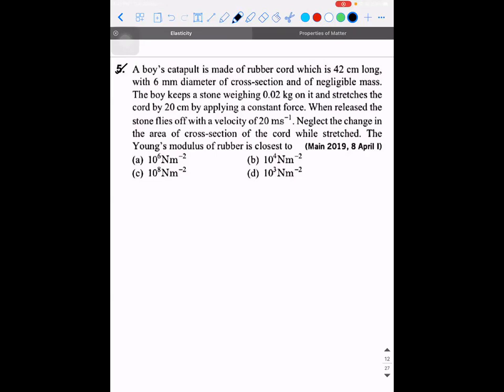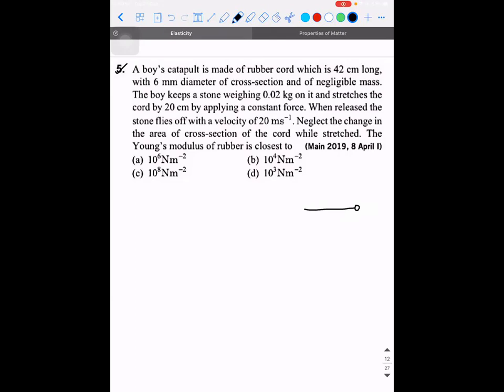Okay, if you use linear momentum, according to Newton's second law, F is equal to delta P by delta T. We don't have time, no? If at all you thought of relating it to force, we don't know the time. Yes, sir. So what can we do? Logically think and see that the elastic material is being pulled, stone is kept in it. So when the material is pulled and it is held at a position, what does it possess? I'm not going to give you the keyword. What physical quantity does it possess?